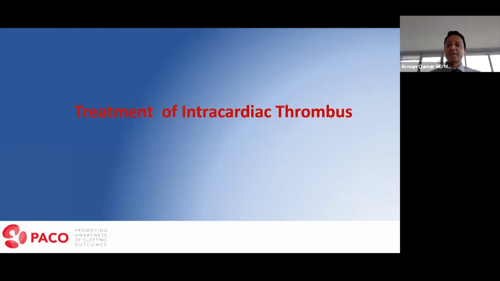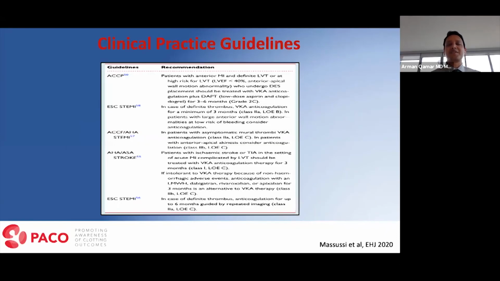Okay, moving forward, which is an important part of the talk today: how do you treat intracardiac thrombus? Now, shown here is a summary of the key recommendations from all the authorities or the guidelines on how to manage intracardiac or LV thrombus. Again, you can review this at your convenience, and I would not go through each of them individually.